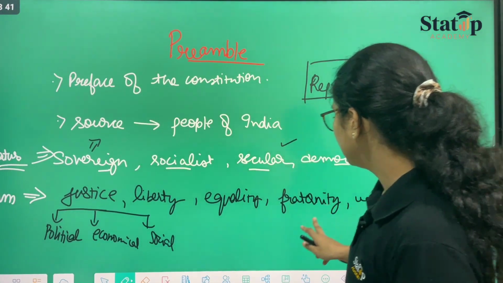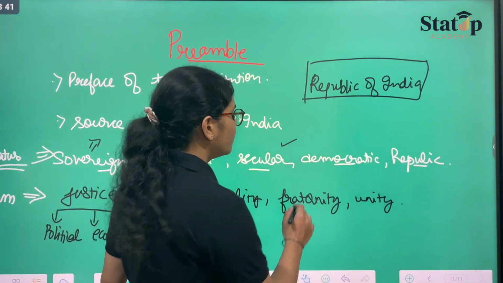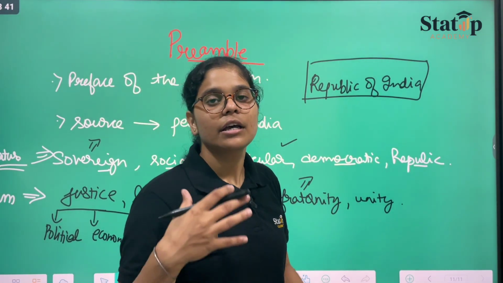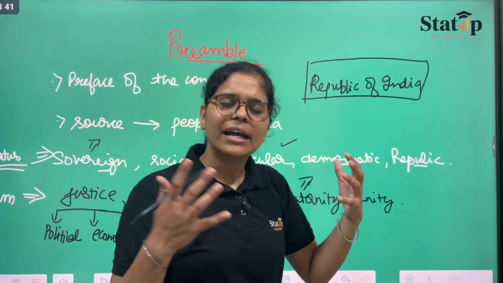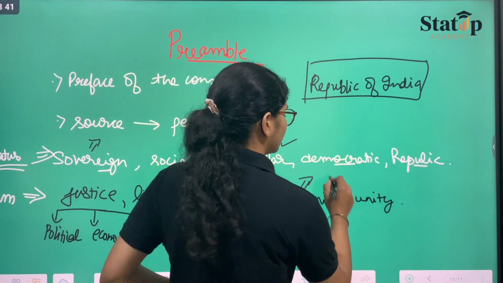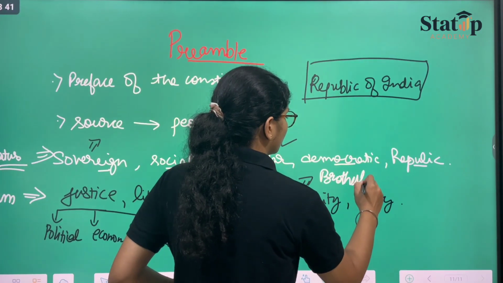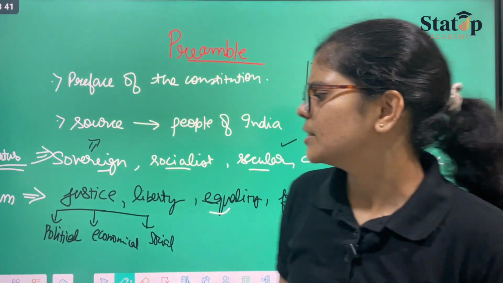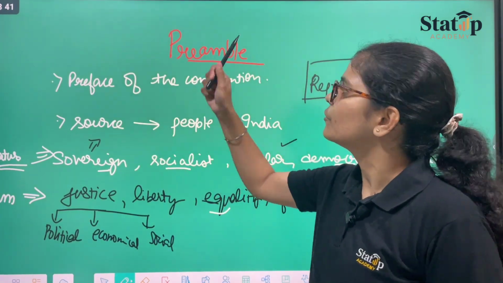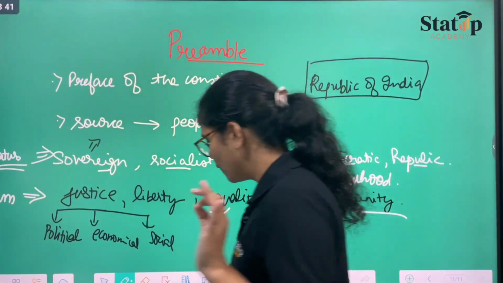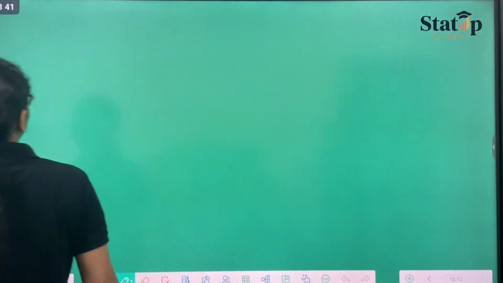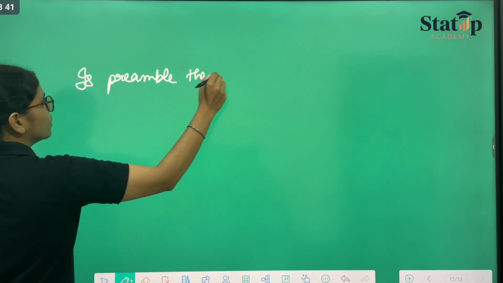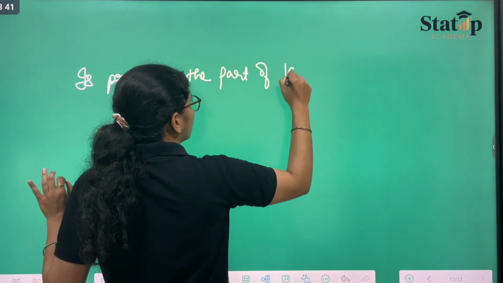Then we have fraternity. Fraternity refers to brotherhood, coming from the same soil, sharing the same mother, the same land, the same water, and everything. That means brotherhood. And then the unity, bhaichara. This is what the aim, motto, and source of the preamble says. Now one more question: is the preamble part of the constitution?